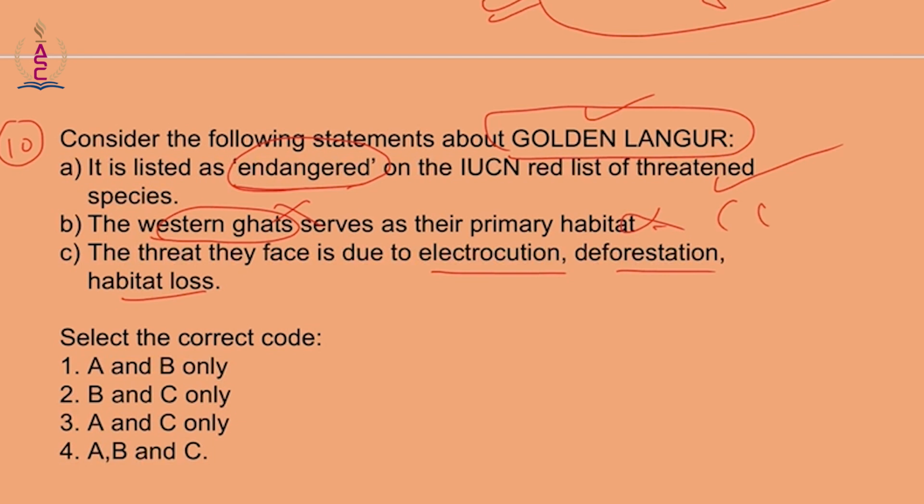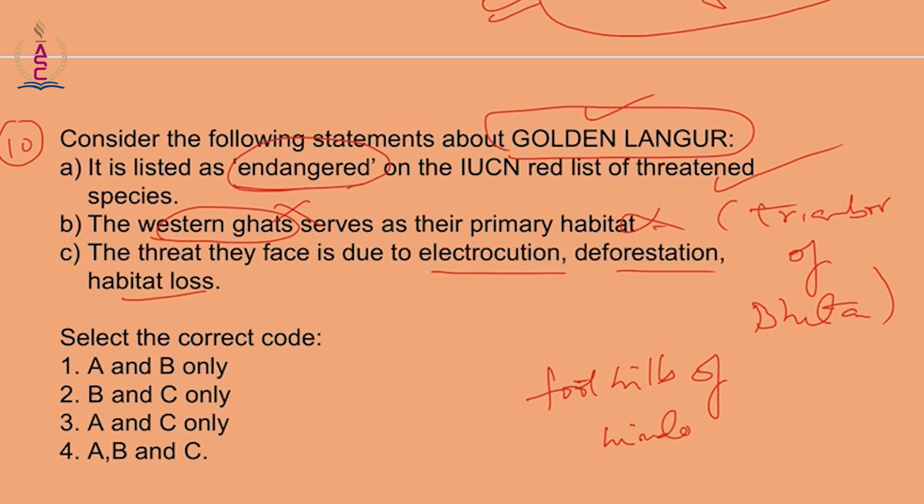It is primarily the transboundary regions of Bhutan, at the foothills of the Himalayas near the rivers Manas, Sankosh and Brahmaputra.